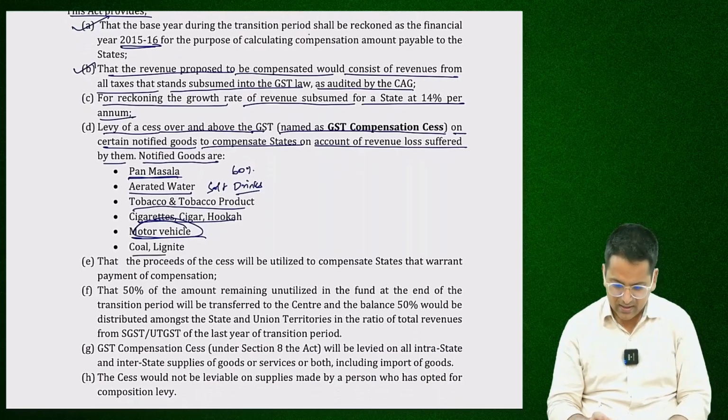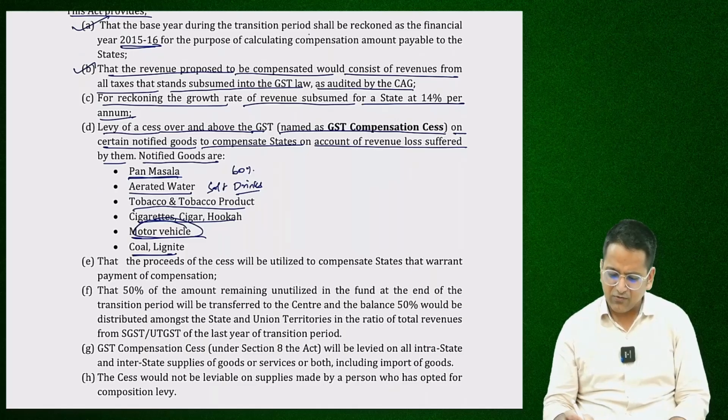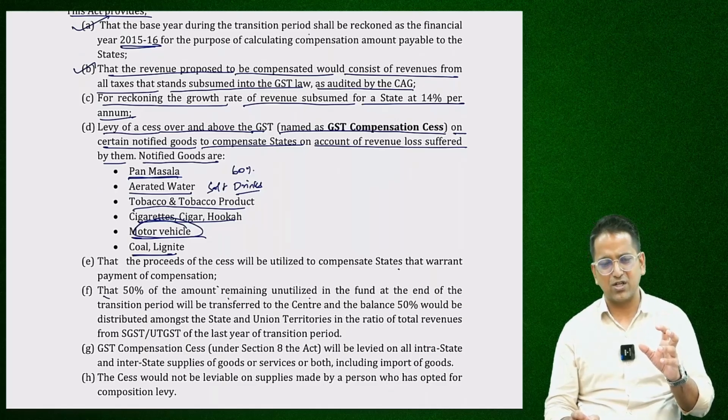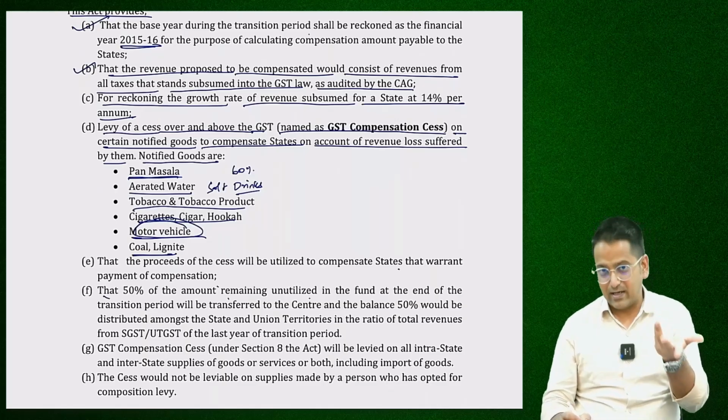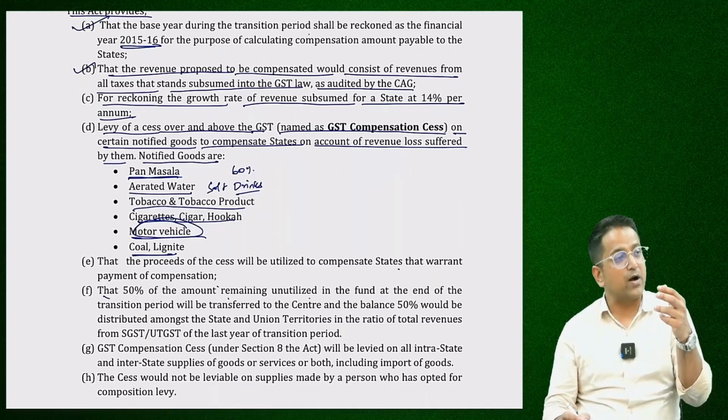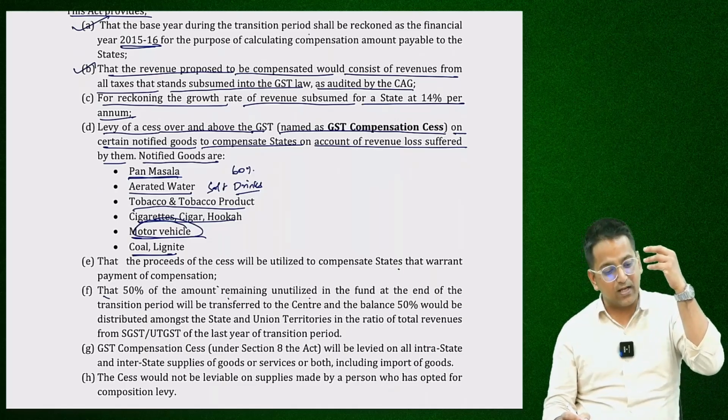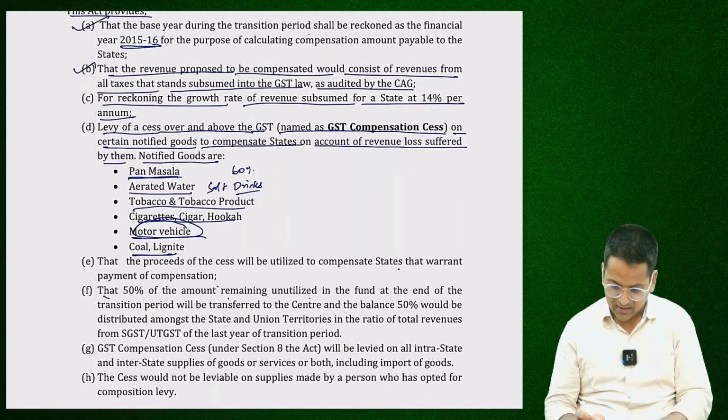Coal and lignite. All these come under GST compensation cess. The proceeds of the cess will be utilized to compensate states that warrant payment of compensation. Then 50% of the amount remaining unutilized. Okay guys? That didn't happen. Pay attention. That didn't happen. Now when will it be seen? After the loan is paid on 23rd March 2026.